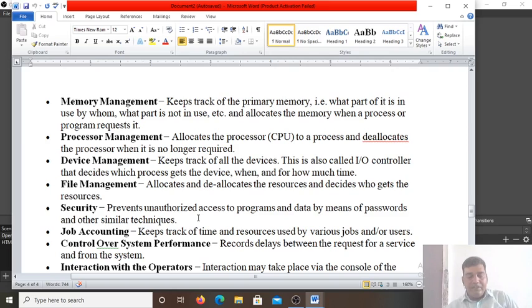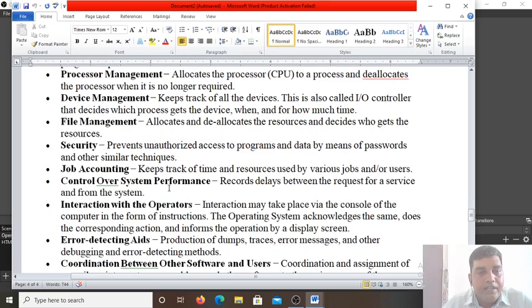So in the file management, it also keeps track of information regarding creation, by which name the file is created, which file is deleted, which file is transferred, which file is copied, all these things. Next is the security. It prevents unauthorized access to the programs and data by means of passwords and other similar techniques. So when you set the passwords, whenever you turn on your computer, first it will ask the user ID and password, then only you can get access to the files or programs in your computer.